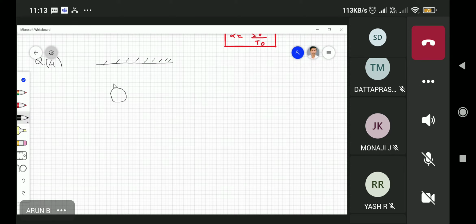And now drawing is not very okay. Maybe I will take a rope. Here the mass M1 is connected. And here there is another pulley.